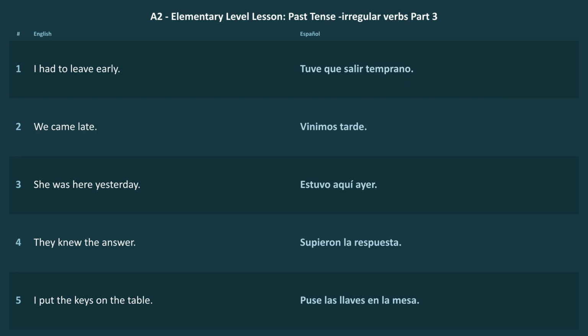Tener in the simple past usually means had, but often in the sense of a completed event. Tuve un problema means I had a problem. Tuve una idea means I had an idea. Tuve que estudiar means I had to study. That little phrase, tuve que, is super common. It means had to. How do you say I had to leave early in Spanish?